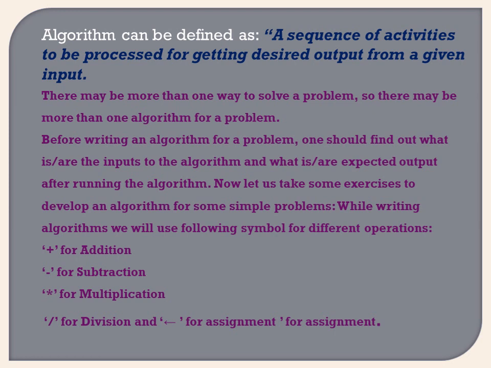If the user wants the output in the form of an integer number, then we provide the input as an integer number. If the user wants the addition of float numbers, which have a decimal point, then we have to provide the input in the form of decimals, that is, floats. So depending on the output, we have to provide the input. That we have to find out first.